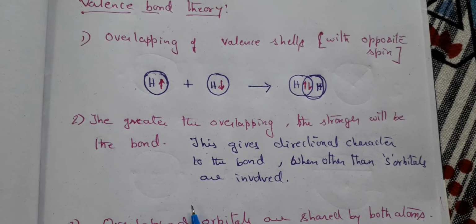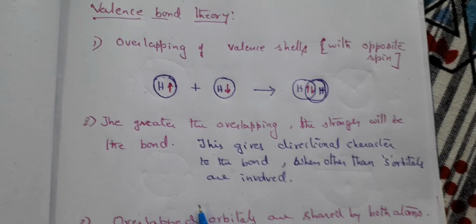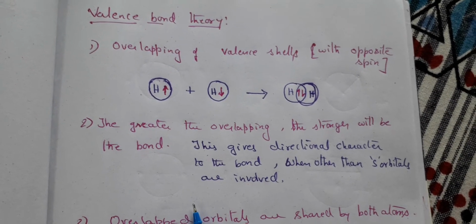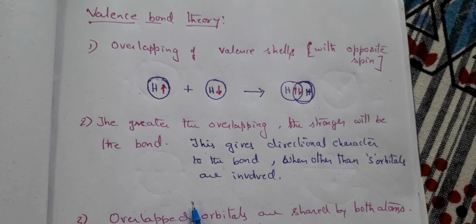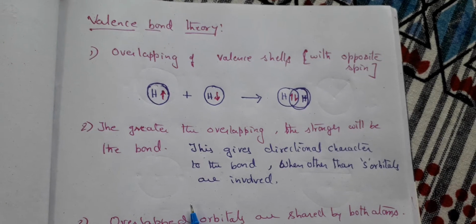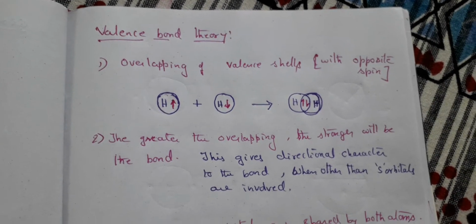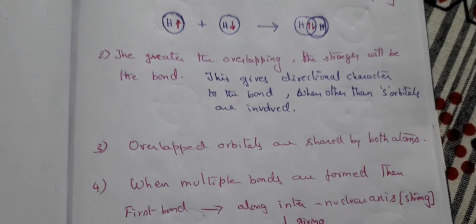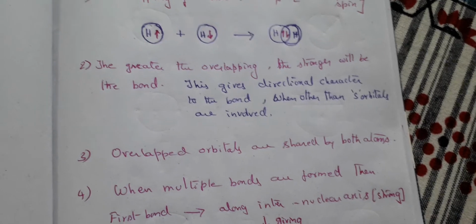So thus we have orientation of this overlapping. Because of this overlapping, where the participants are other than s orbitals, some direction sense is given to the bond. Now these overlapped orbitals are shared by both the atoms. This is what valence bond theory says.